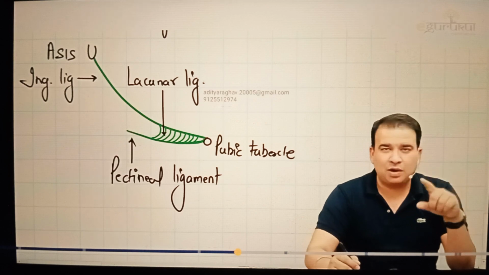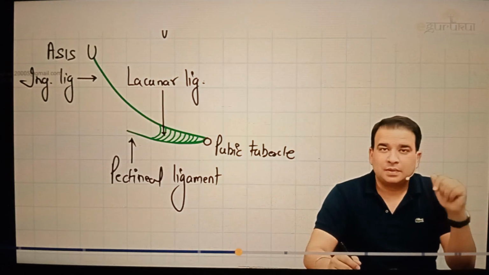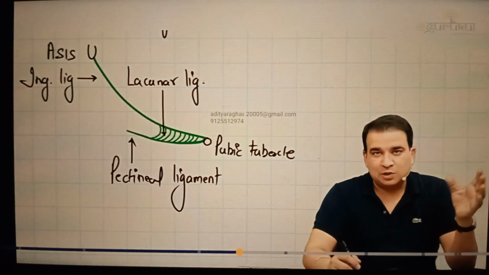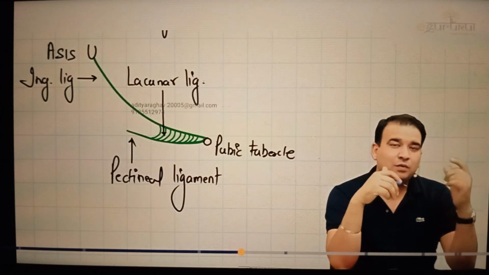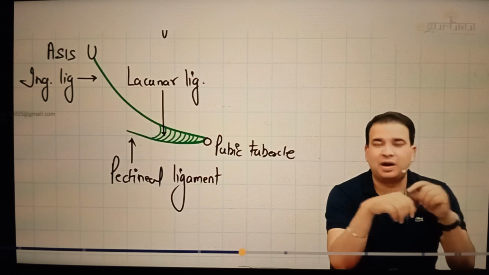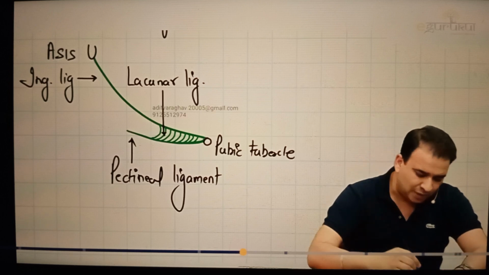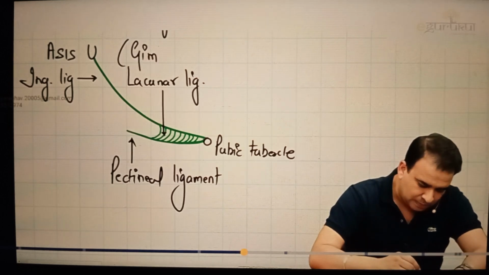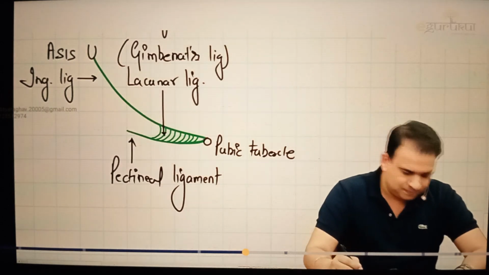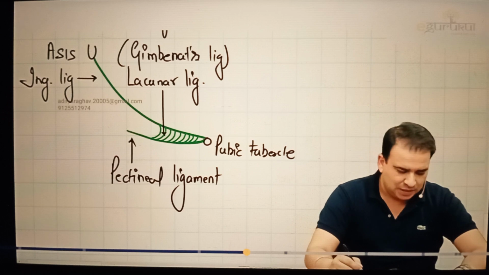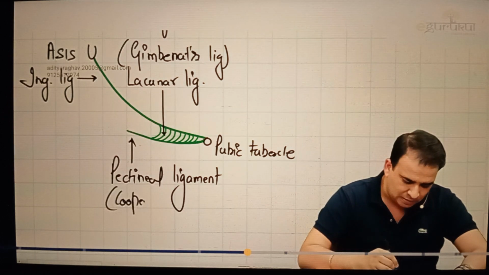I hope you remember we talked about this lacunar ligament in the femoral canal also. When you saw the femoral ring, which was the beginning of the femoral canal, the medial relation of that femoral ring was this lacunar ligament, on which sometimes an abnormal obturator artery may be seen as well. So that is the lacunar ligament, also called Gimbernat's ligament. All these eponyms, sometimes you never know, they might ask you a question with these names. Like Gimbernat's ligament, the pectineal ligament is called Cooper's ligament.